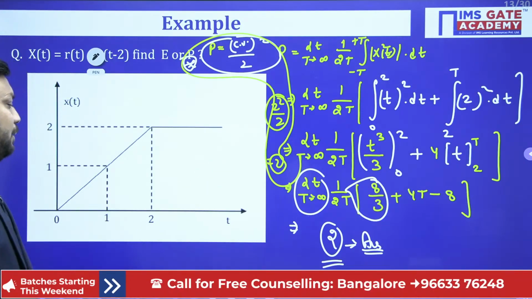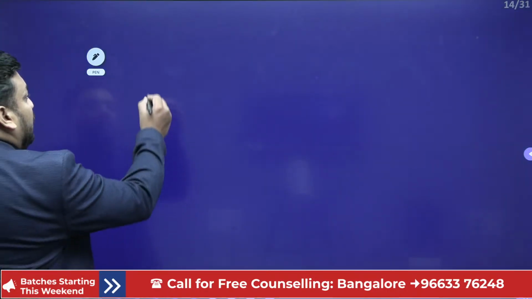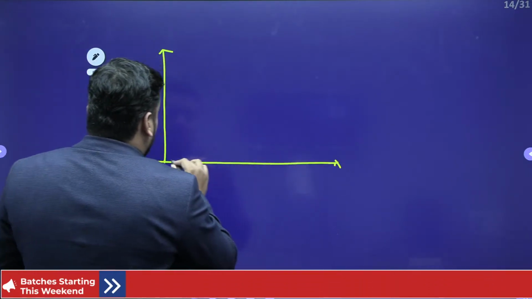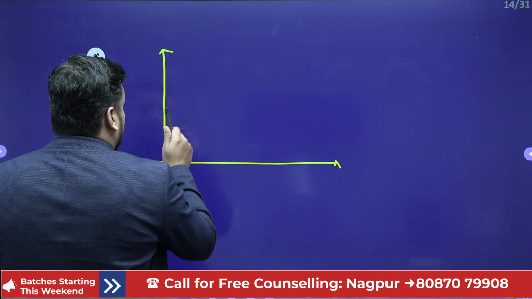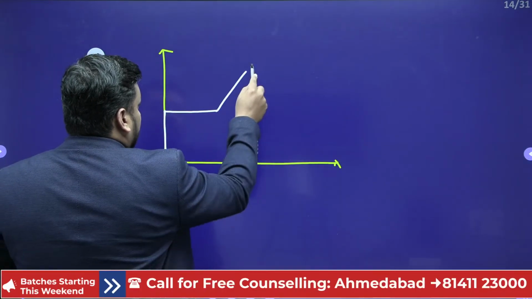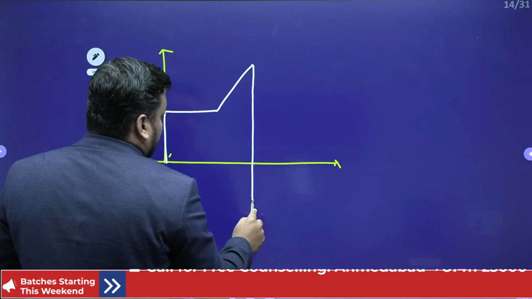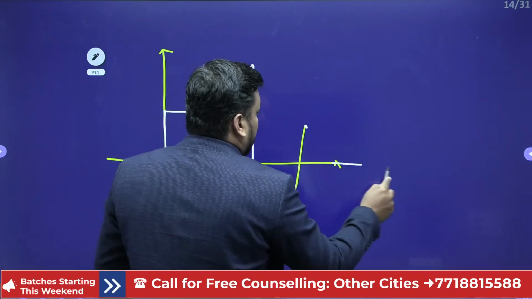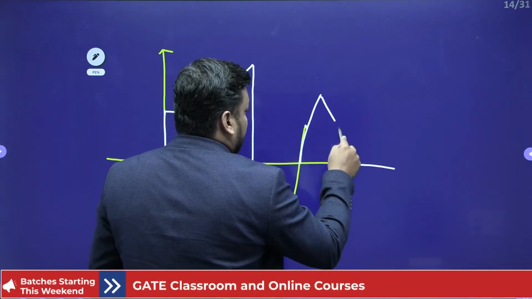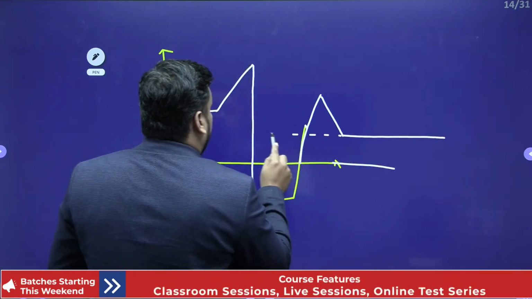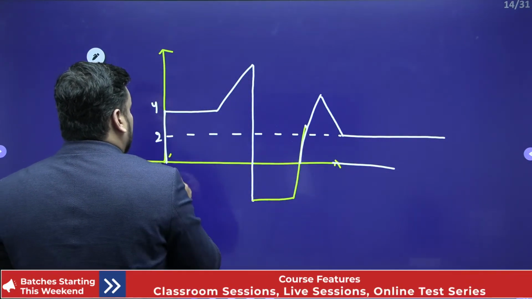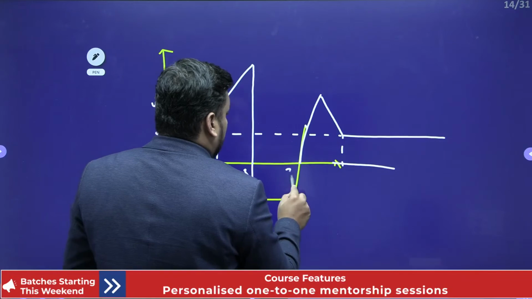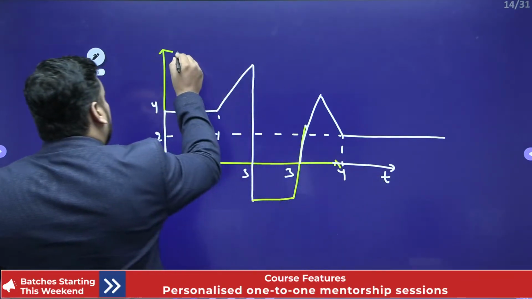I am giving you one more example now. I think this short trick is clear. Now let me take one more example, students. Suppose that my signal is starting like this. After that this, after that this, after that this, after that this. So this is my 4, this is my 2, this is my 0, this is 1, 2, 3, 4, with respect to time, x of t.